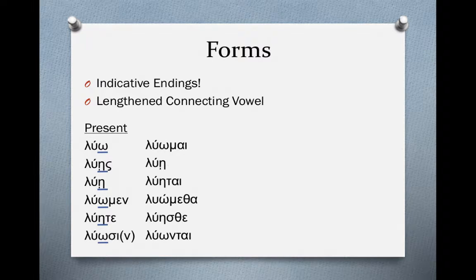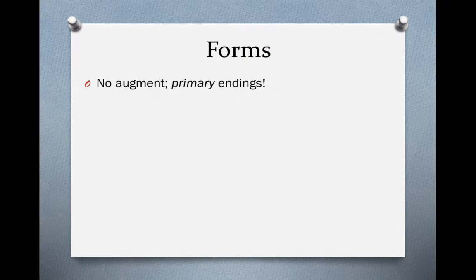And here's what the middle passives look like for the present or continuous subjunctive. Luomai, lue, luitai, luomitha, luesthe, luomtai. These would be translated passive voice. So instead of I may loose, this would be I may be loosed. Remember, if it's middle passive voice, if it's passive, we want to include that helping verb be to make clear that the subject is being acted upon. And if it's middle, it might be deponent, or we might want to translate it more reflexively. We have to look at the context and the word itself to determine that.